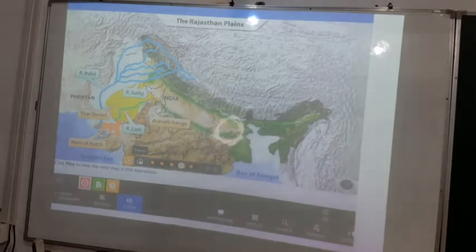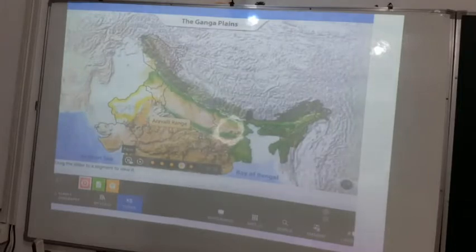Yes, students. So here it is saying that in the Rajasthan plains, the Indus River has different tributaries which go to the northern plain. Then the river Luni has a major role in this Rajasthan plain. It is a kind of lifeline to that part. And there are different deserts, the Thar Desert, the Rann of Kutch, and the Aravalli Range which covers that area. So likewise, you need to learn all these details.